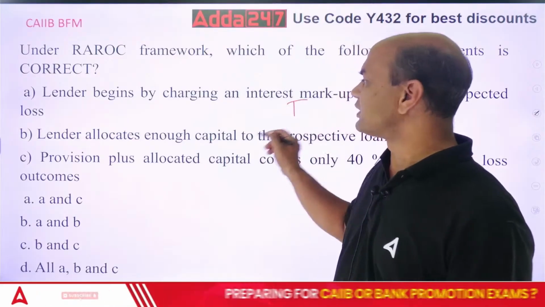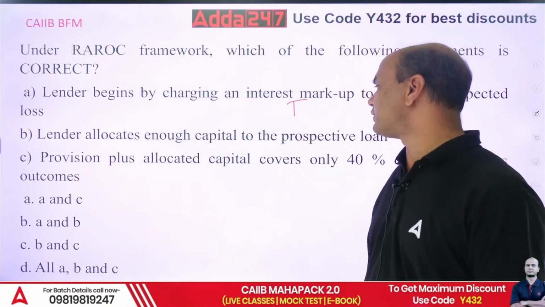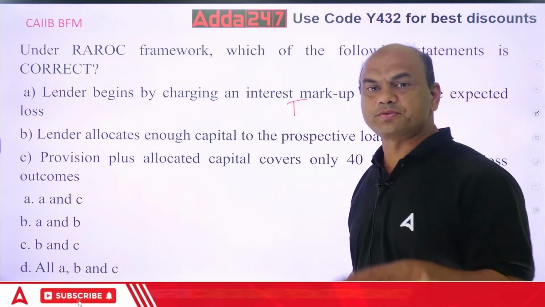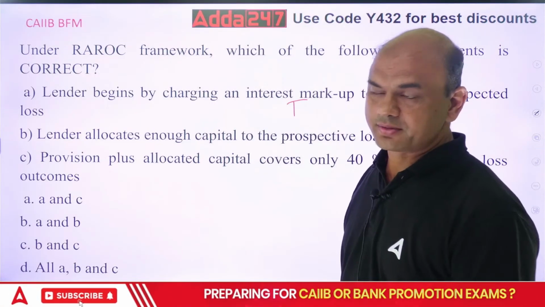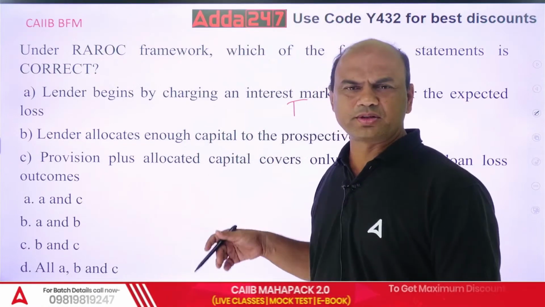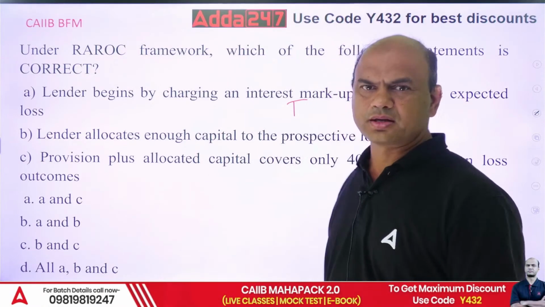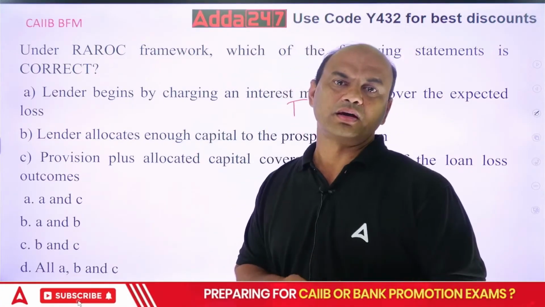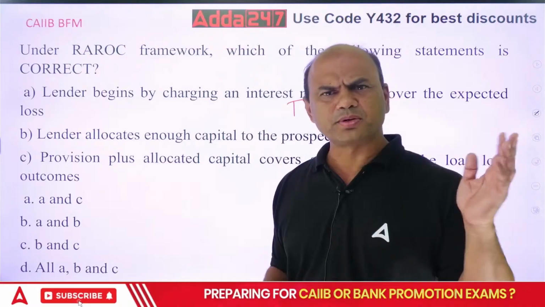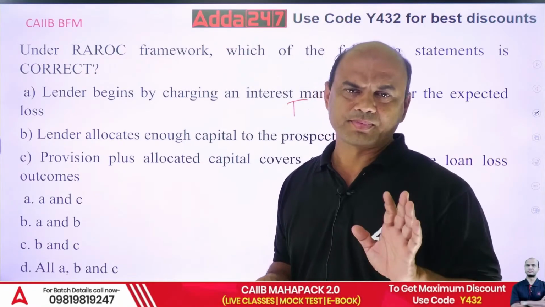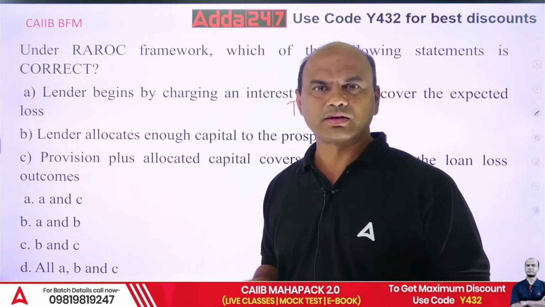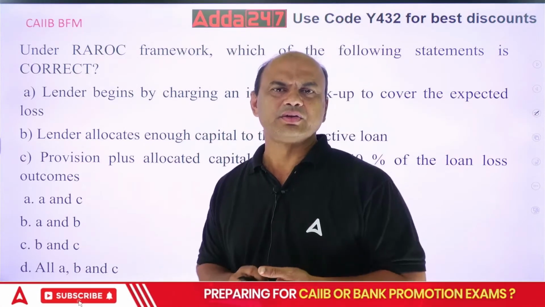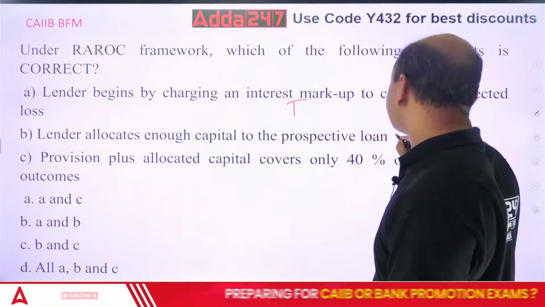What about the second one? Lender allocates enough capital to the prospective loan. Obviously, enough means sufficient, whatever is required. Capital is required. Without capital, you can't have a loan, right? If you have to give a loan to somebody, you need to have the money. How will you get the money? You will get the money through deposits, number one. Number two, through capital, tier 1, tier 2 capital, right? This is the way you will be getting it. So obviously he has to allocate the funds, isn't it?